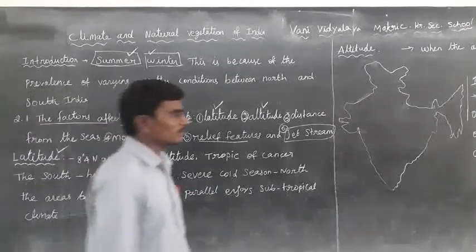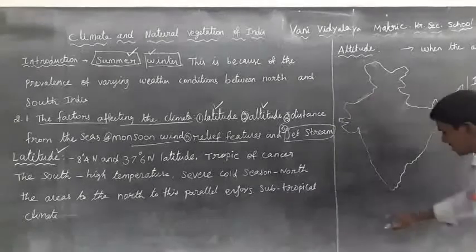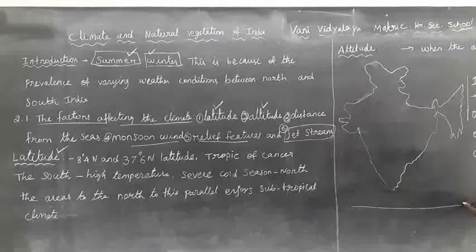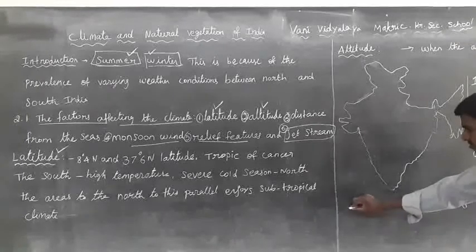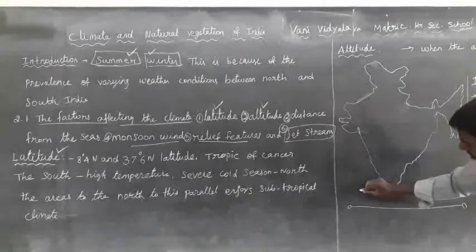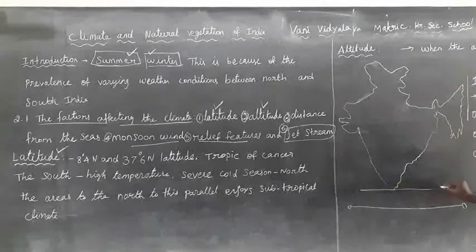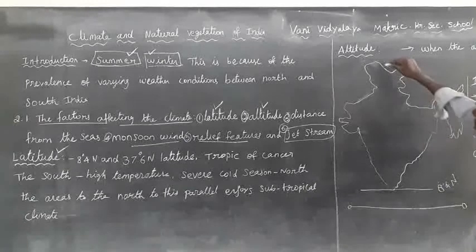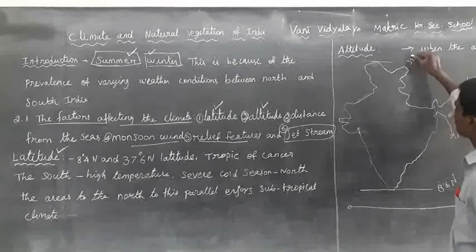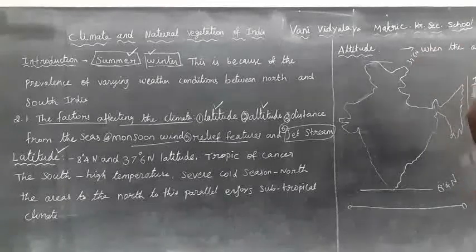The latitude mainly is here, equatorial areas, and this edge near Kanyakumari. Kanyakumari is 8.4 degrees in the north, and here's the top edge, 37.6 in the north.